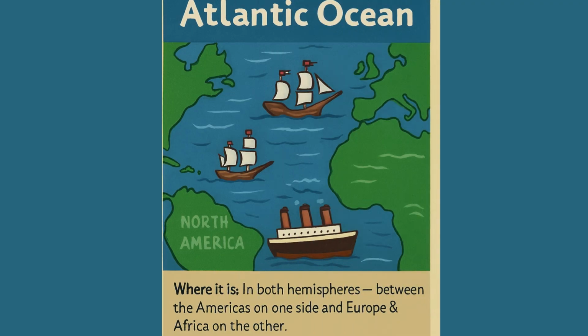Atlantic Ocean, where is it? In both hemispheres, between the Americas on one side and Europe and Africa on the other. It is the second largest ocean and is widely used for trade and travel. This is the ocean where many famous ships have sailed, including the Titanic.